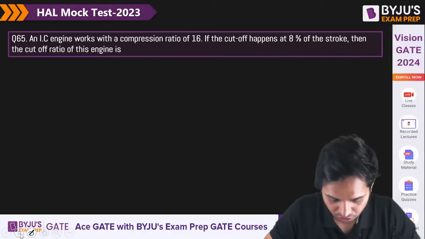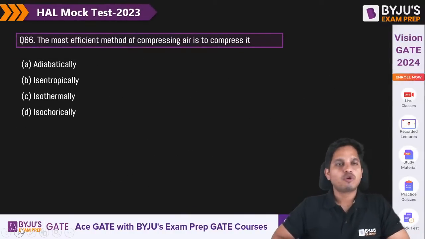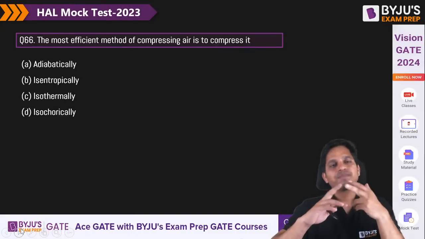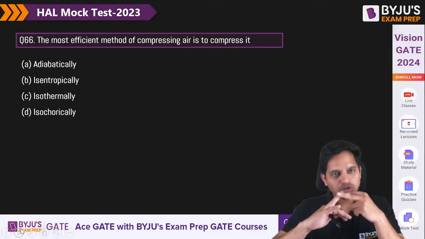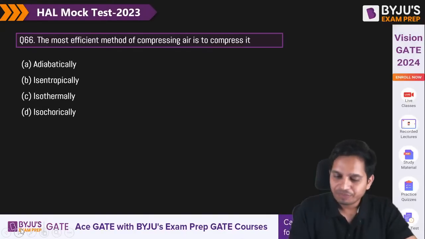Okay, chalo. Last 3 or 4 more questions. Now this is very easy. The most efficient method of compressing air is to compress it adiabatically, isentropically, isothermally or isochorically. Question 66, ABCD.